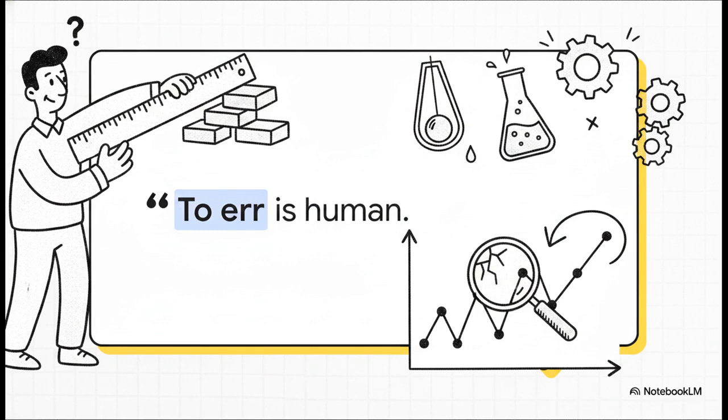But first, we really have to start by acknowledging a pretty universal truth, one that our source material highlights perfectly. To err is human. Honestly, in physics, it doesn't matter how unbelievably careful you are or how ridiculously advanced your lab equipment is. Making a mistake, or an error in measurement, is just an unavoidable human tendency. It's literally woven right into the fabric of experimentation.